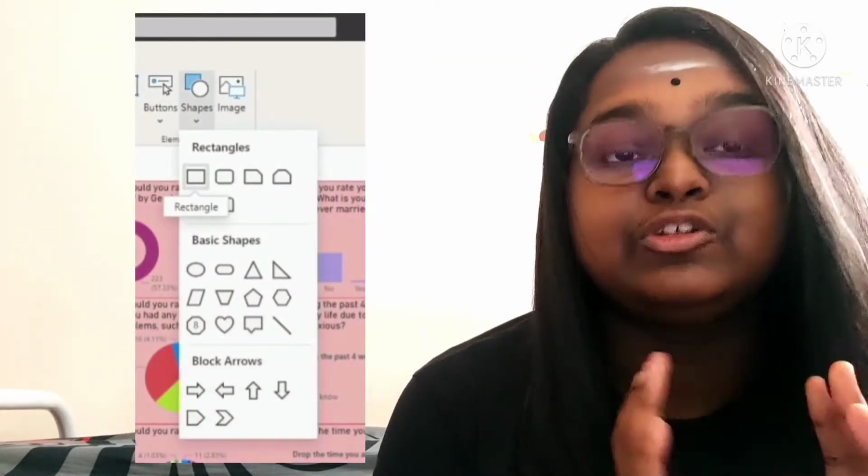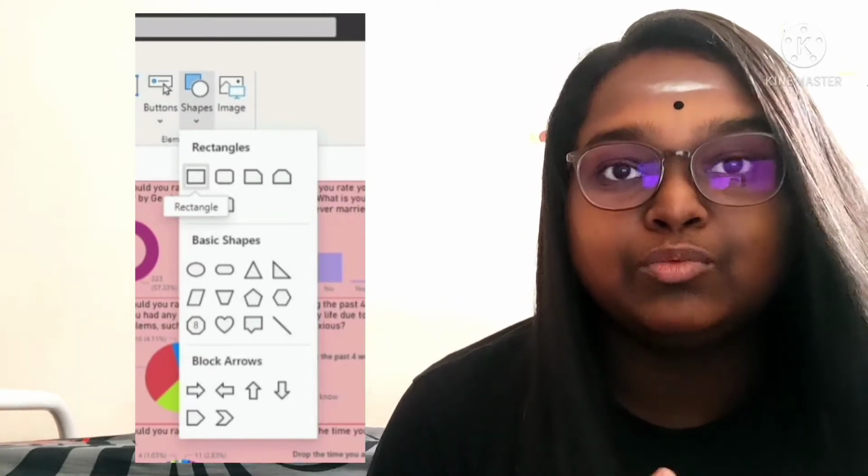Okay, to create a creative dashboard title, I'm going to insert a shape, and on top of the shape, I'm going to insert the title. So how do you insert a shape in Power BI Desktop? Okay, let's go. First of all, you click on the Insert option. Then there will be a Shapes option. You just click on Shapes.